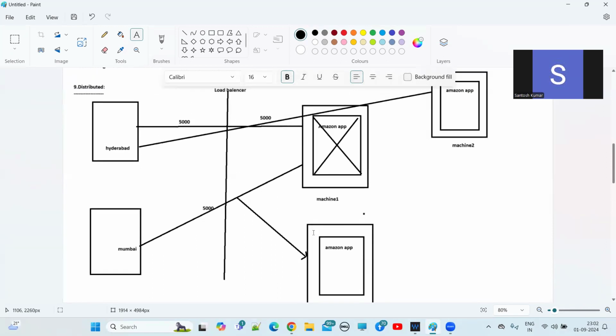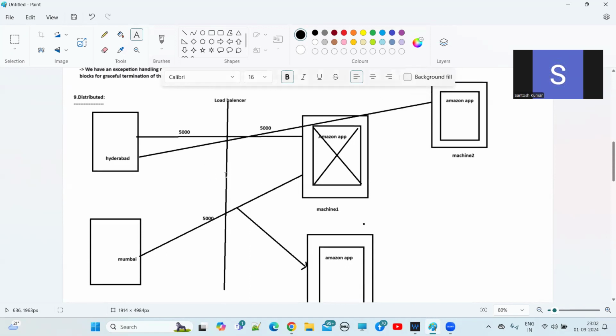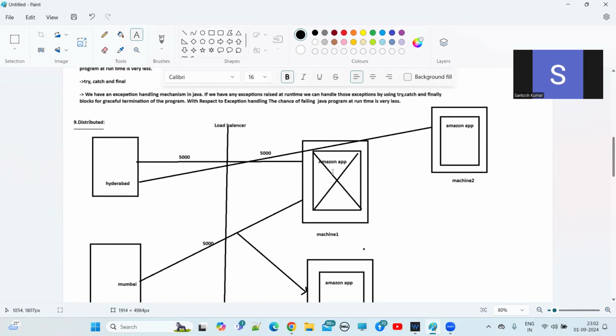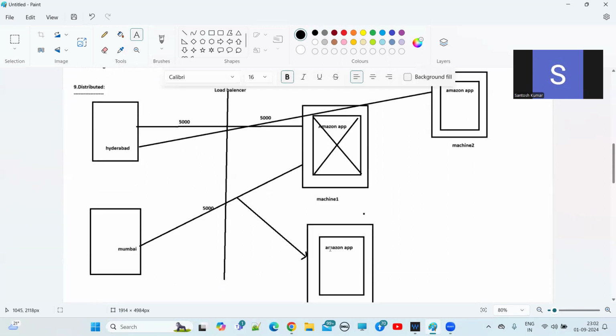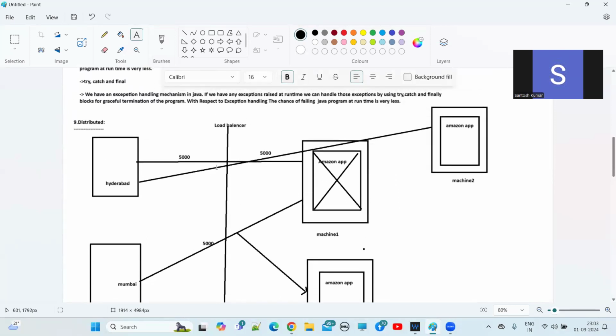At the same time, another 5,000 requests came from, let's suppose, California. The load balancer will take these and verify that the other two machines are busy processing other requests. So let me route this load to whom now? Machine 2. Machine 2 will take all these 5,000 requests and try to process them.